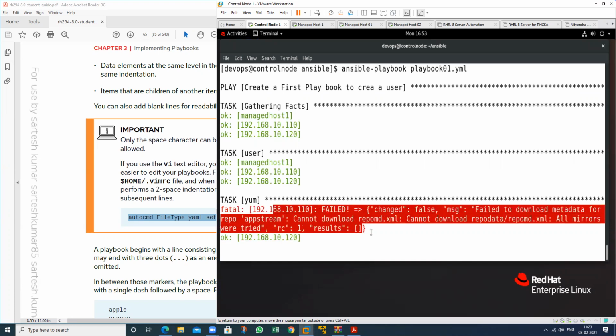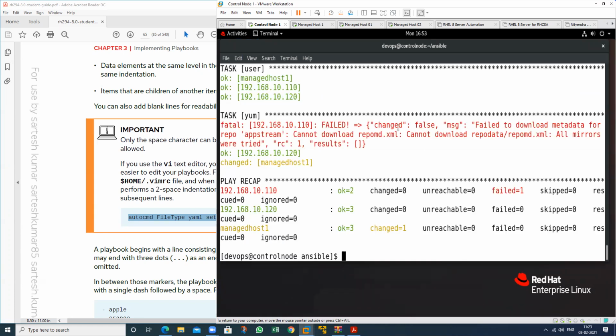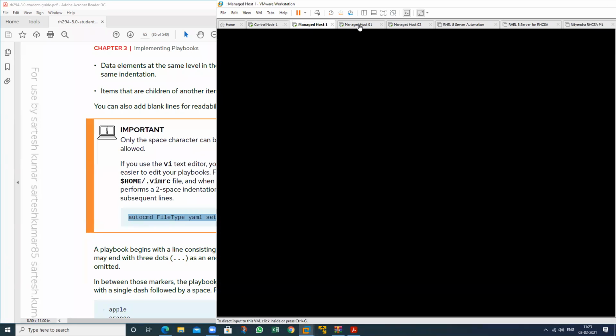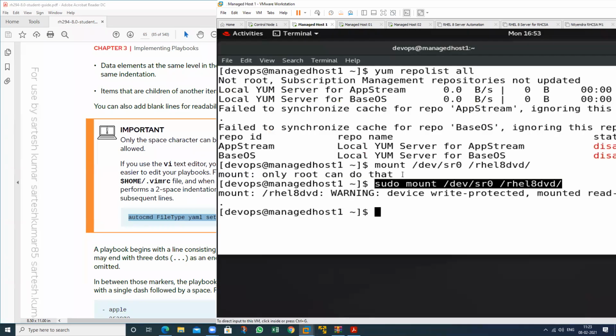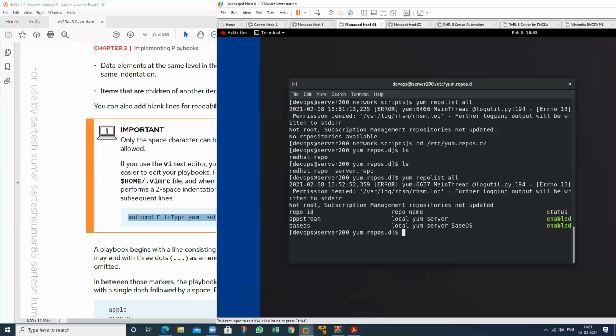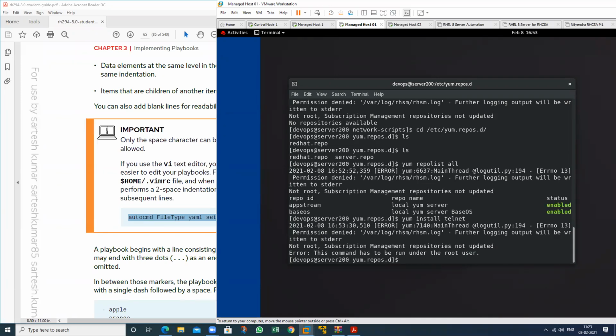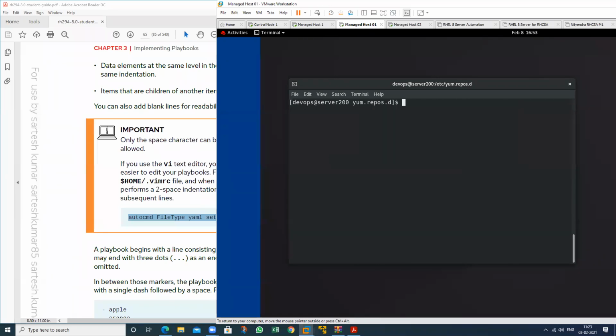Okay. So what is the other mistake? Yum install telnet. We want to install the telnet package. Okay. ls, less.